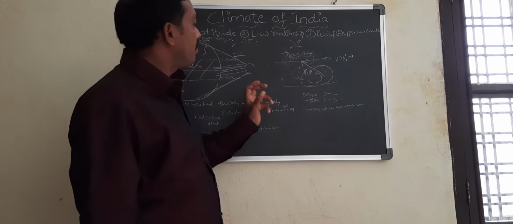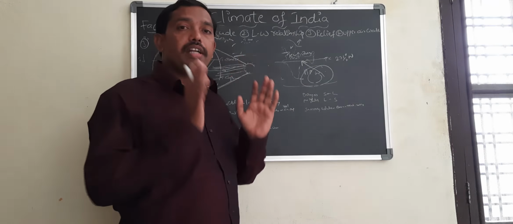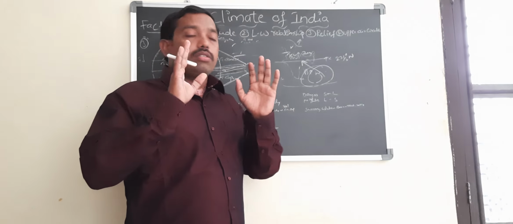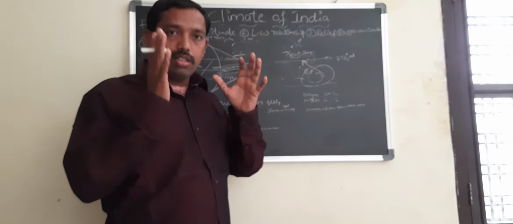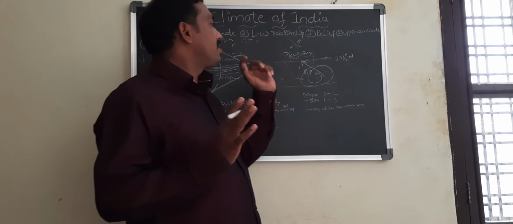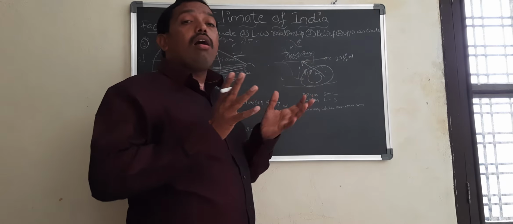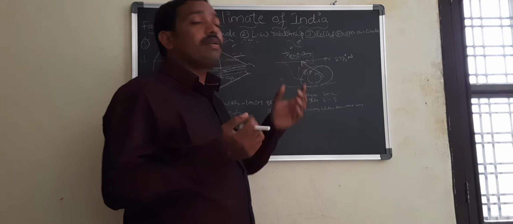Here you have to understand one point: the land mass, because of the daytime, gets heated quickly. When solar energy reaches the water body and the land mass, they reach different temperatures. On the land mass, because of the sun rays, it gets heated, and not only that, the atmosphere also gets heated.